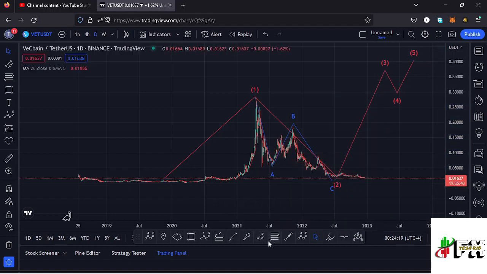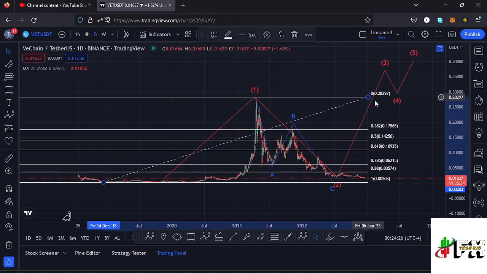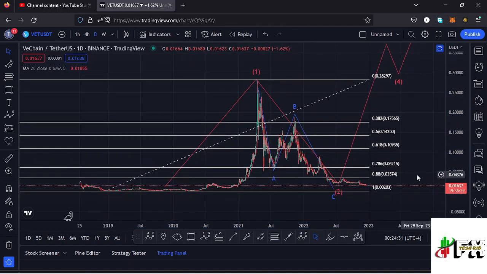And also using the Fibonaccis, connecting them from the low of the first wave down there to the high of the wave 1, you can see that Vechain has lost the key area on the Fibonacci at around the 0.88 fib level, and that is at around the $0.03574 mark.